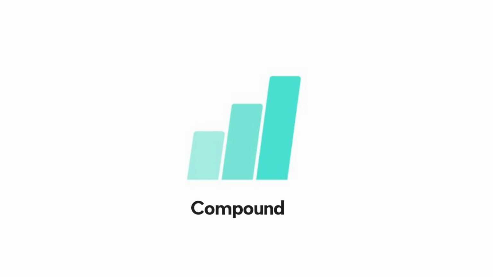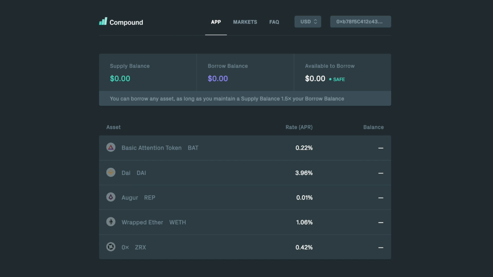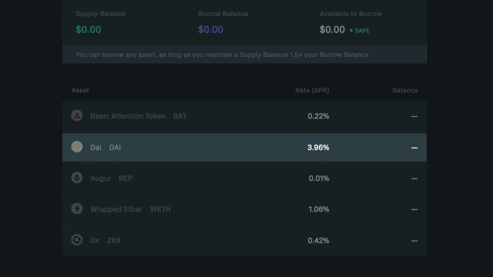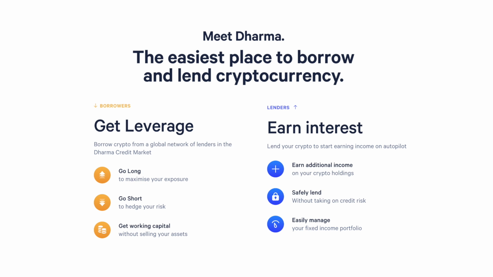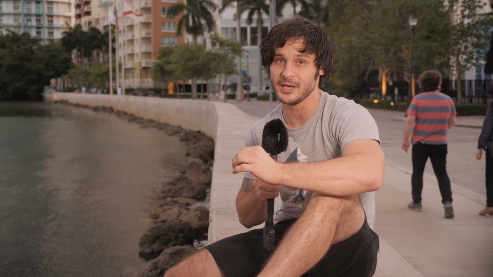With services like Compound, you can lend out your Dai to other borrowers and earn a healthy interest on your assets. And Dai has the best interest out of any of the tokens offered. You can lend out your Dai in secondary loan markets like with the Dharma Protocol and Dharma Lever. Although there is a waitlist with Dharma Lever and it's still in alpha, so you can't do this right away. Finally, I would like to show you some details about the CDP portal, how to pay back your CDP loan, and finally how to close your CDP.